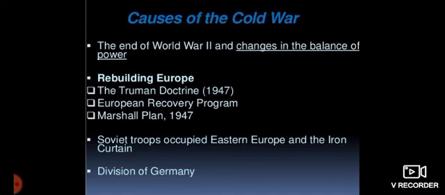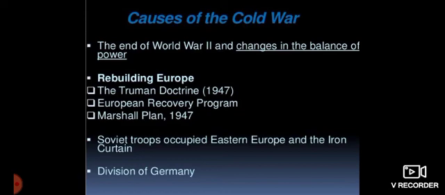The USSR wanted to establish communism in the Eastern European countries, and we had already seen how Germany had taken over Poland. Russia now also wanted to spread communism, because Germany had taken half of Poland, and so the USSR also wanted the entire Poland. They also took over Czechoslovakia. When this happens, the USSR also introduces its own plan, the Molotov Plan, which is also economic aid to these Eastern European countries.